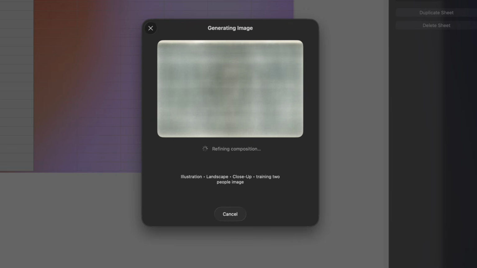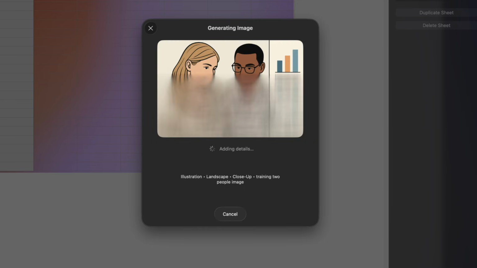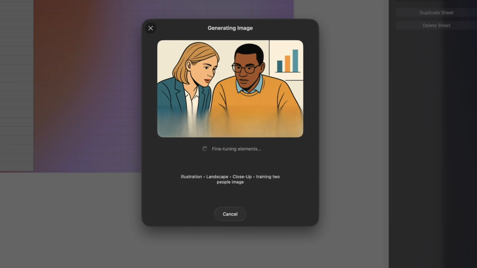It's no different than if you went to ChatGPT, and you probably don't have the free one where it's a little bit faster, but it is creating an image for us. Is it going to be what I'm looking for? We'll see. We'll find out. And right now it is creating the image. Now it's saying 2 people, so it shows a male, female, and they have this numbers icon in the background, which I don't know if I asked for that, but okay.